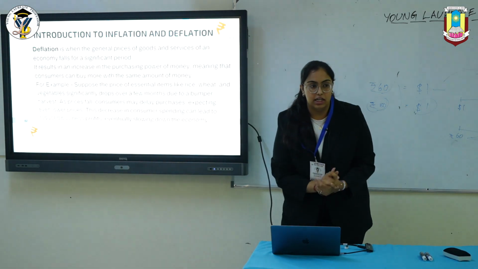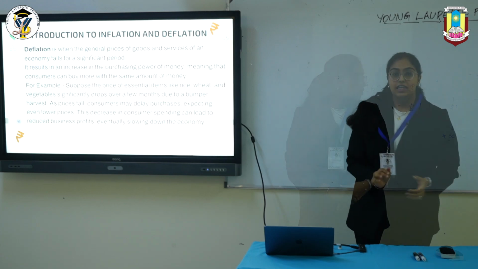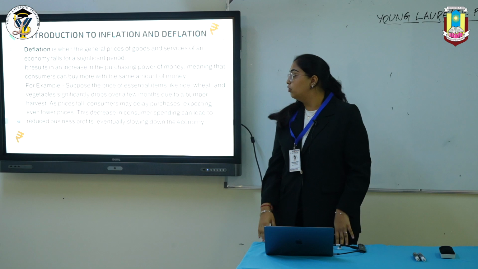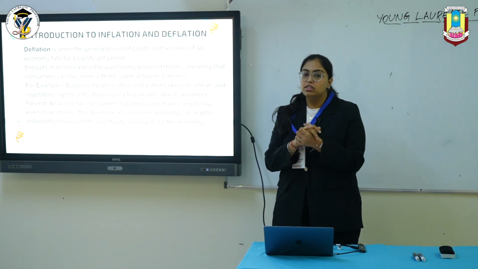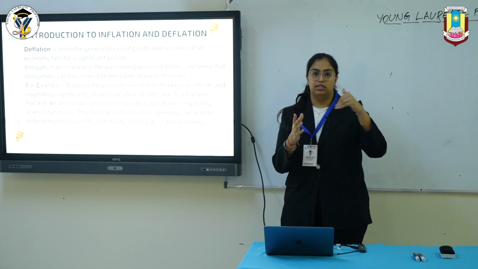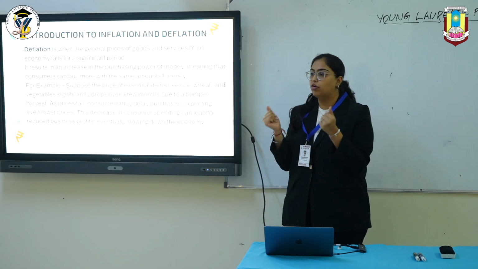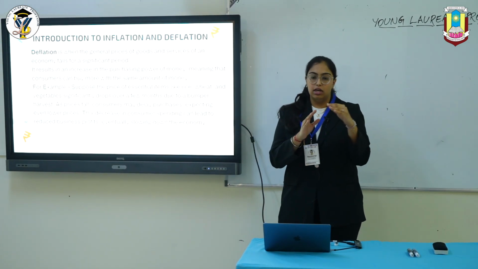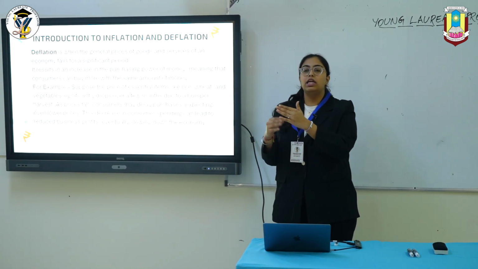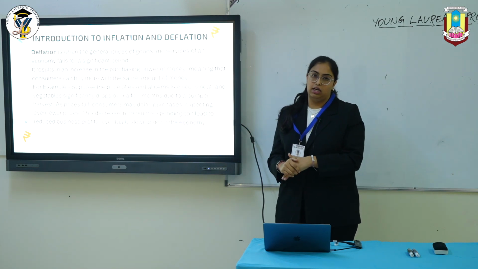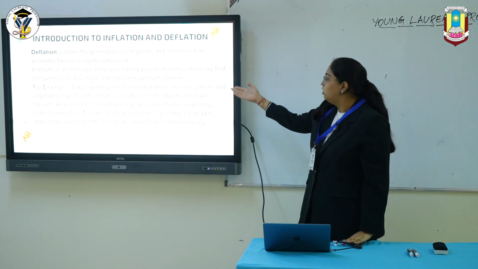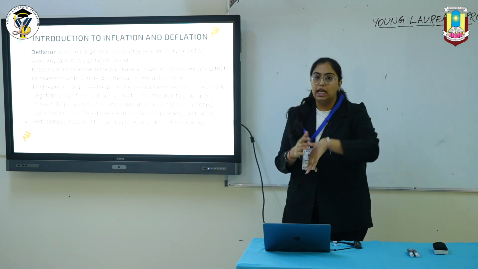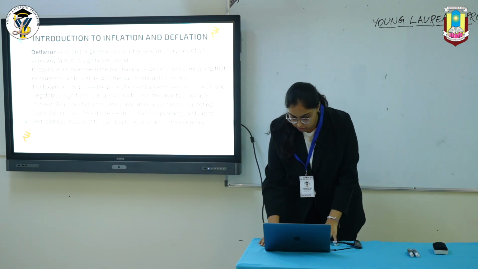Next, we have deflation. Deflation is basically the decline in the price of goods and services in an economy during a significant period of time. That means that whenever there is a decline in any price, for example, as I took the example of cooking oil, it declined. It would not increase that suddenly. It will decline for some period of time. Eventually it might increase, but it will keep declining. We have taken an example of wheat, rice, where you don't usually see an increase in price. You will always see a decline in price. That is called deflation.